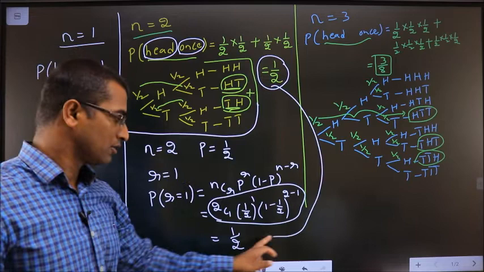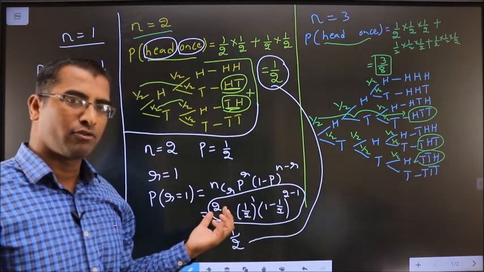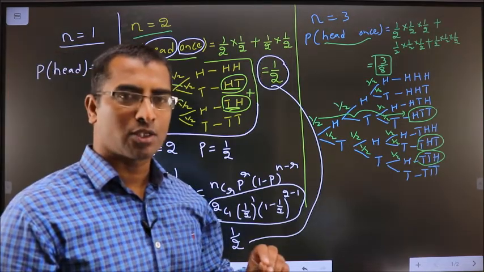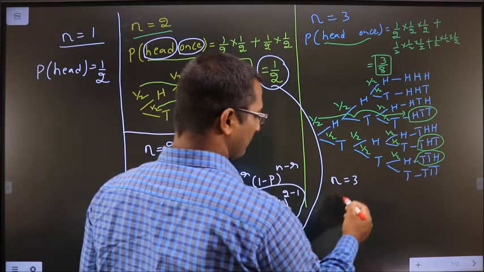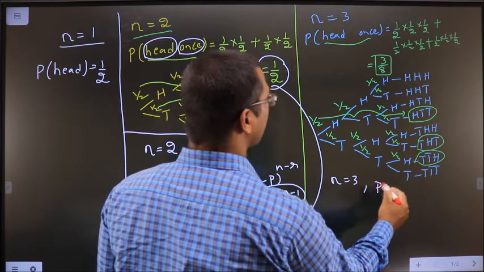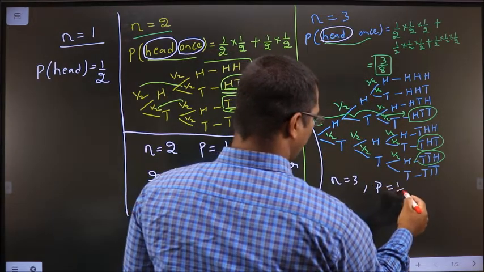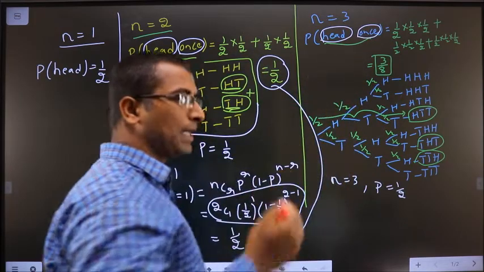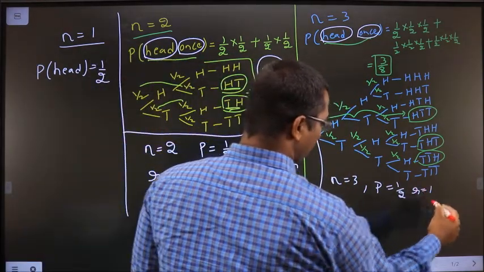Okay. So without drawing the tree diagram, directly by this formula we can calculate the probability. Now when the coin is tossed 3 times, so n value is 3. I want probability of getting head only. So that probability is 1 by 2. I want head to appear only once. So r value is 1.